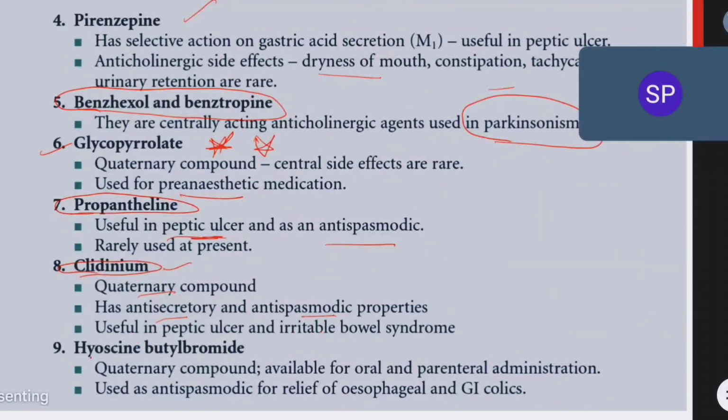Okay, and hyoscine butyl bromide is a semisynthetic form. We don't use it much, but in some conditions we can use it. It is available as parenteral as well as oral administration. It has an antispasmodic action. In GI-related colic conditions we will use hyoscine butyl bromide. Okay, so these are different examples.